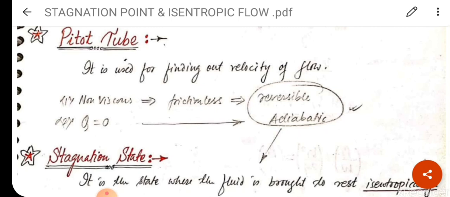For isentropic flow, the fluid flow should be non-viscous, or frictionless, and also adiabatic and reversible. Clear? It means no heat is transferred into the flow, so Q is equal to 0.